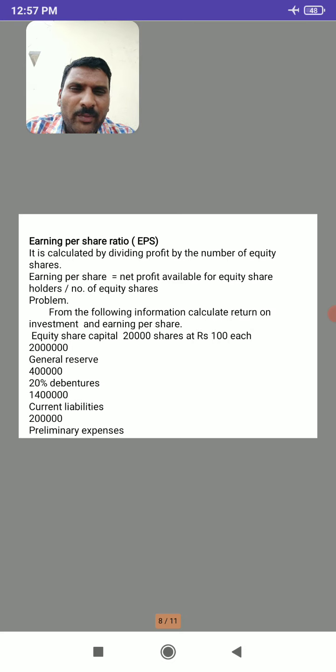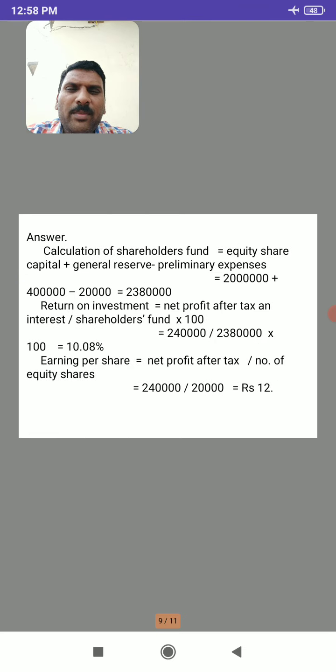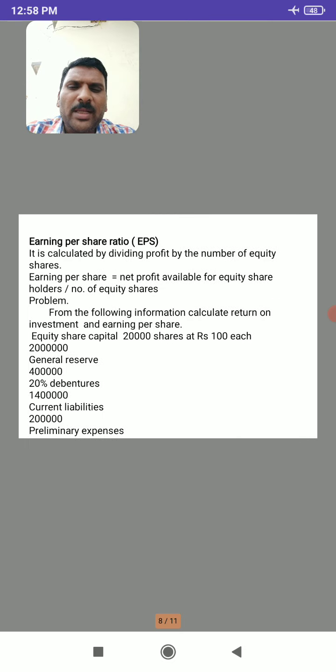Then by dividing the net profit available for equity shareholders by the number of equity shares, we will get earning per share, or EPS. So here, with the help of a simple problem, we will calculate the EPS. Equity share capital is given: 20,000 shares at rupees 100 each, means 20 lakh. General reserve 4 lakh. 20% debentures 14 lakh. Current liabilities 2 lakh. Preliminary expenses rupees 20,000 is given in this problem.